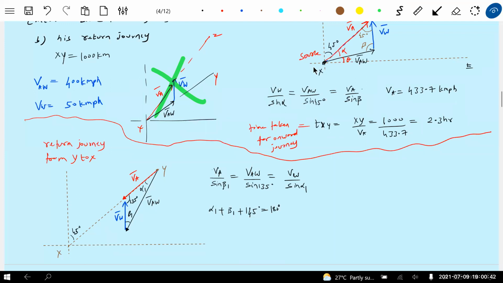Okay, now I'll end up the answer. I do have the answer luckily for this question. Sir, 135 degrees? Yes. Alpha 1 plus beta 1 is 45 degrees, sorry, this is 135. I think we can manage.